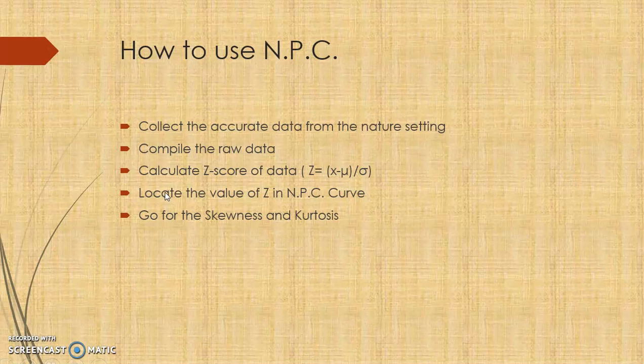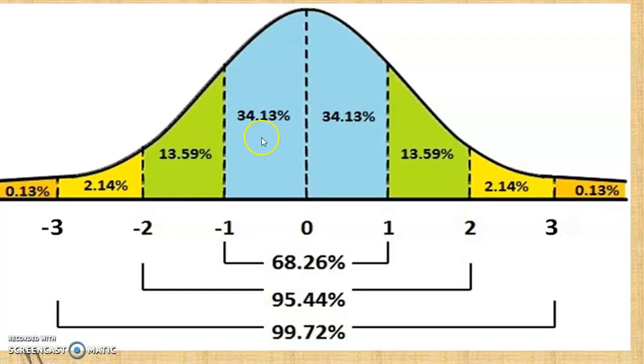After the calculation of the NPC, you need to go with the skewness and kurtosis also. So this is a very important diagram, known as the NPC curve, the normal probability curve. Once you calculate the Z test, you need to go with the NPC curve. Suppose your value is lying from the positive side, like +1, +2, whatever it is.